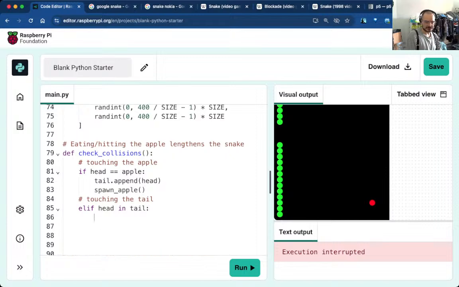Let's just do text, game over. Actually, let's do text_size. 40 sounds like a good weight, and I'm going to display this in the middle. So okay, 50, maybe 100 and 200.